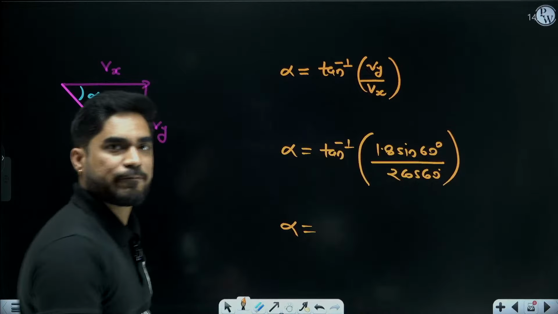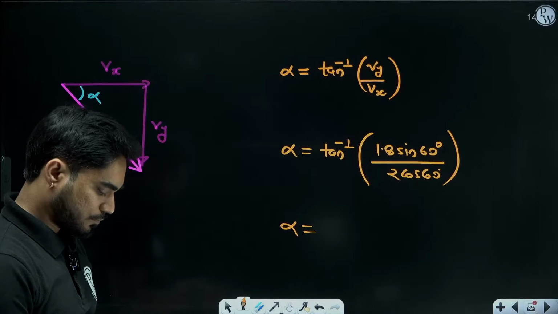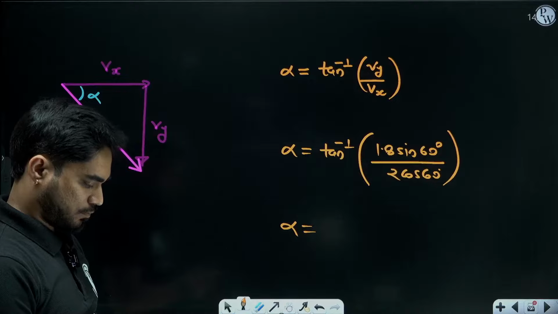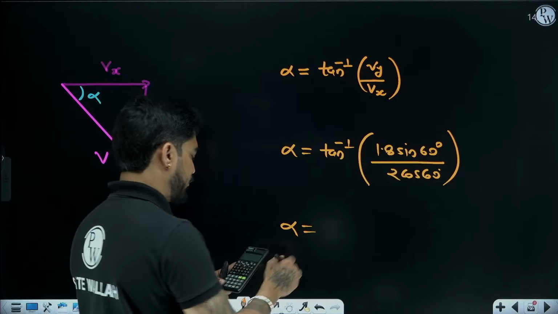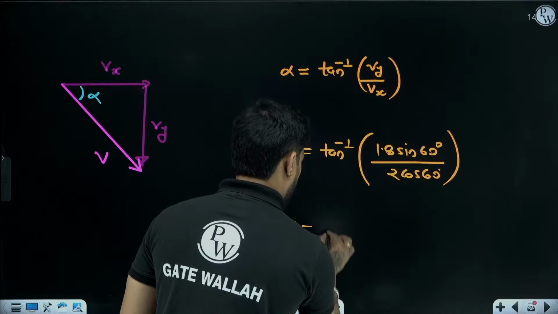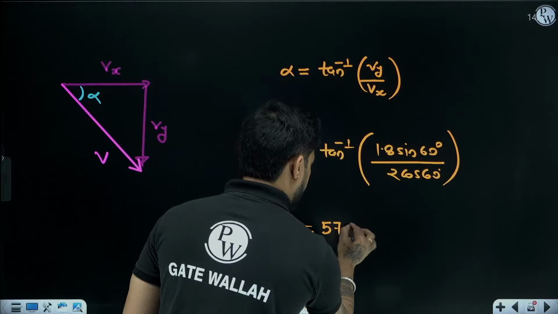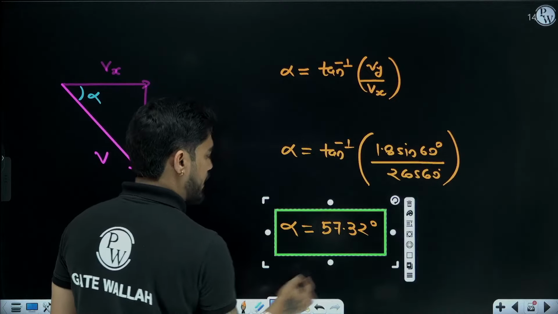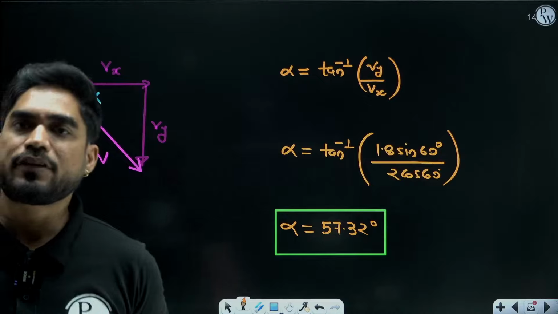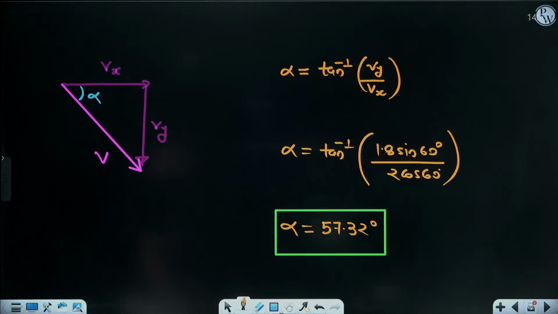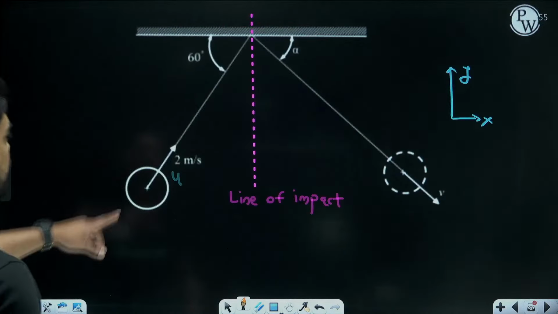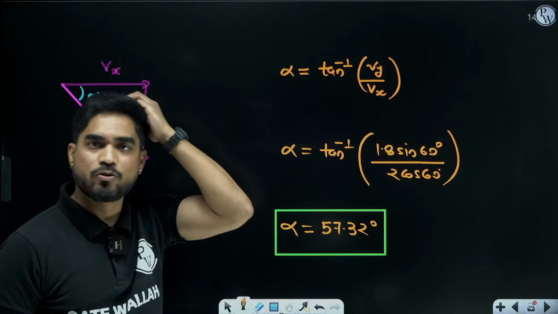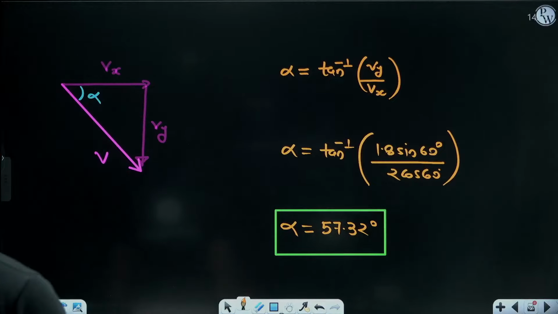What is alpha? 57.32 degrees. This is the angle after impact. Initially, it was 60 degrees. After impact, this angle will become 57.32 degrees. Very good, excellent everyone.